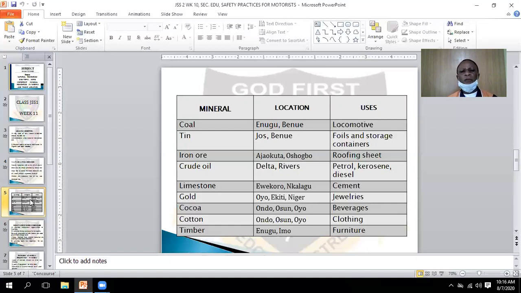What of cocoa? We can get cocoa in Osun, Oyo, Ondo, and Ekiti. Ondo is very, very popular in cocoa production, like Osun, like Oyo, like Ekiti. What are the uses of this cocoa? We use it for beverages, for drinking, like Chocomilo, like Bournvita, and Bongo tea, and many things like that. All these are called beverages.